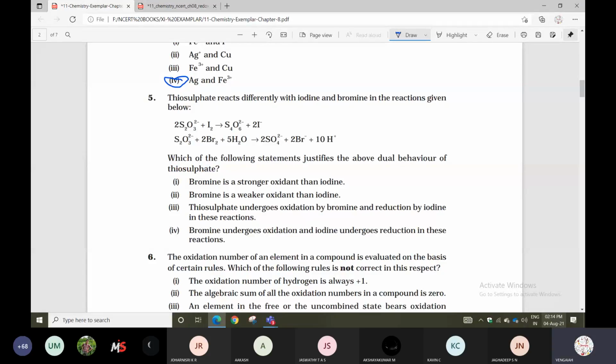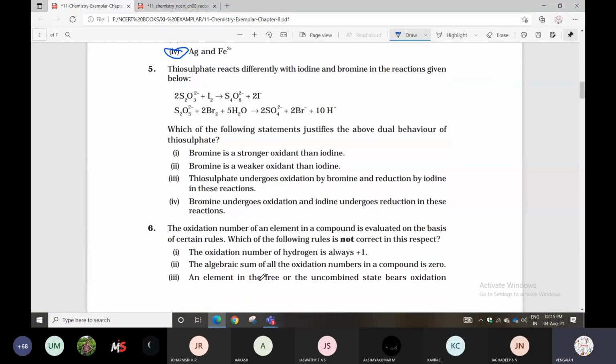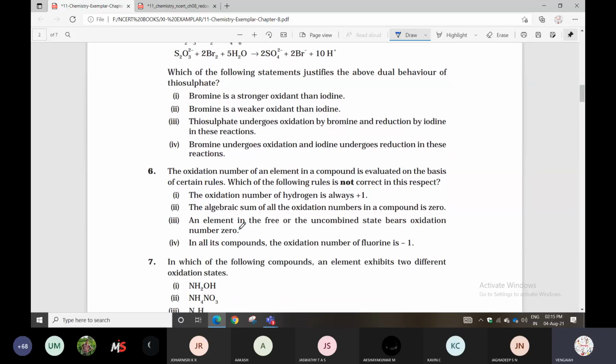So you can say bromine is a stronger oxidant than iodine.